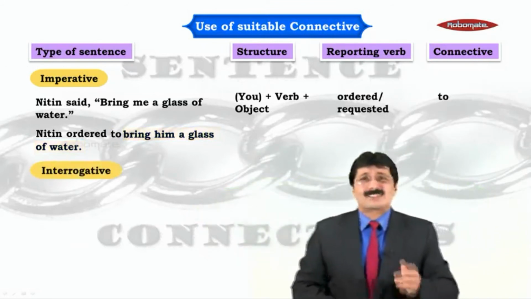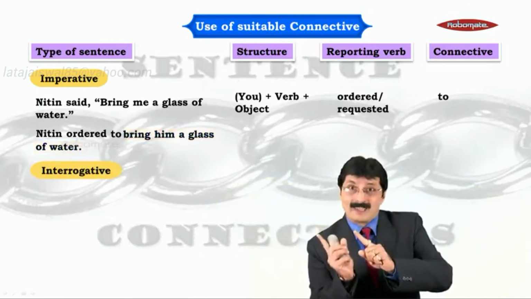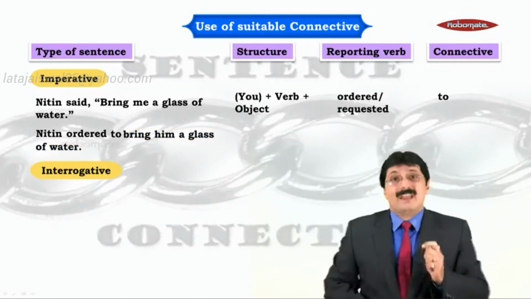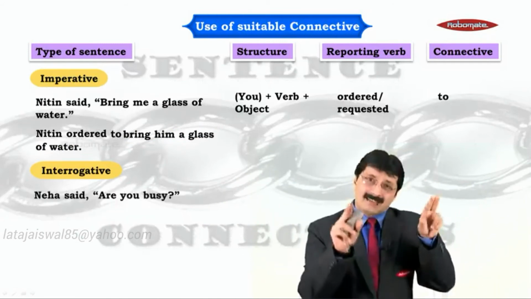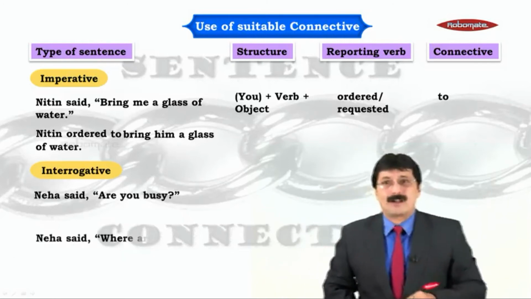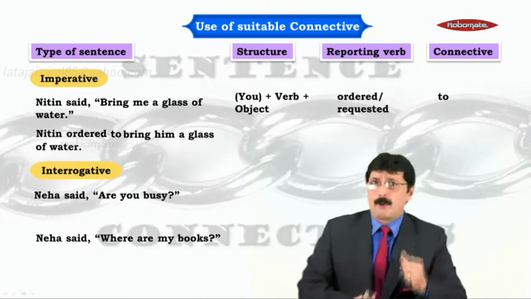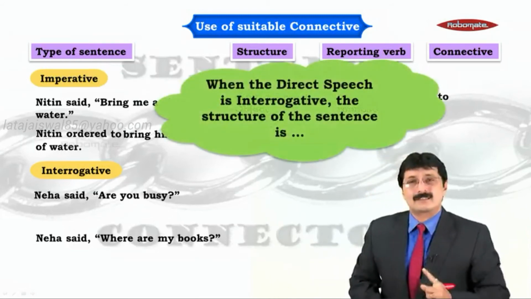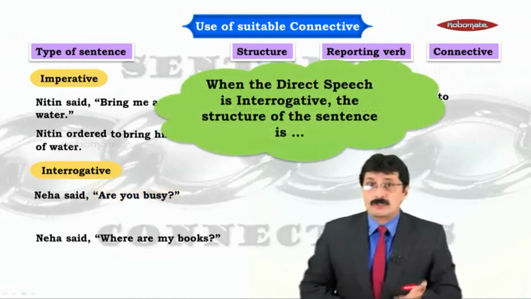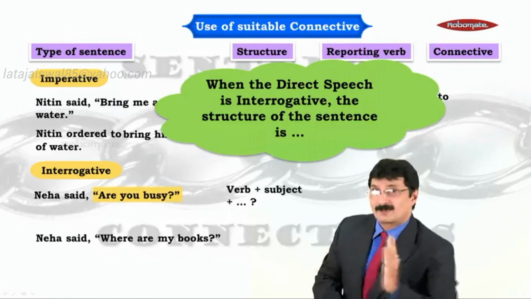This is the last change that we are doing, and that is the change from the comma in the direct speech to the connective in the indirect speech. And we know this change is dependent upon the type of sentence inside the quotation marks. Look at this. Interrogative. Are you busy? Where are my books? Two interrogative sentences. The structure is going to be verb plus subject, not subject plus verb.